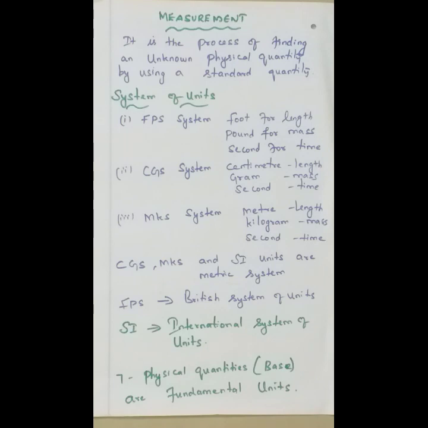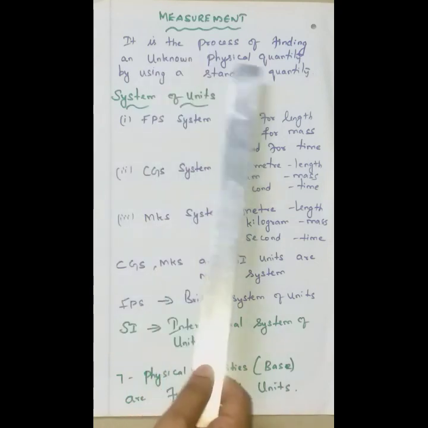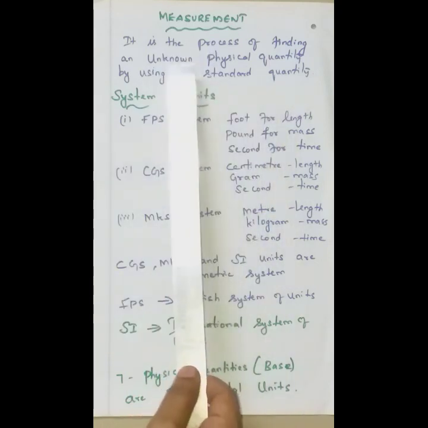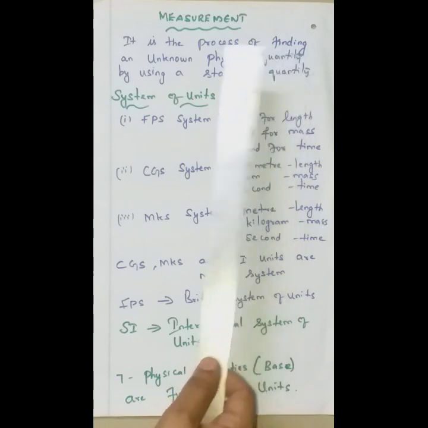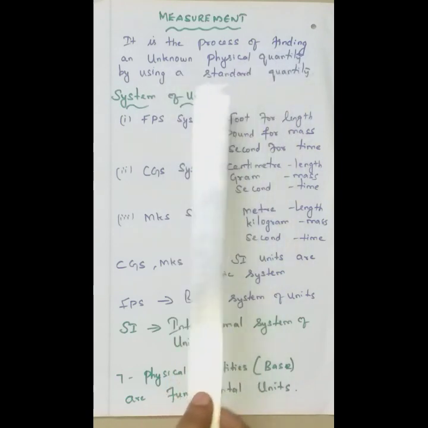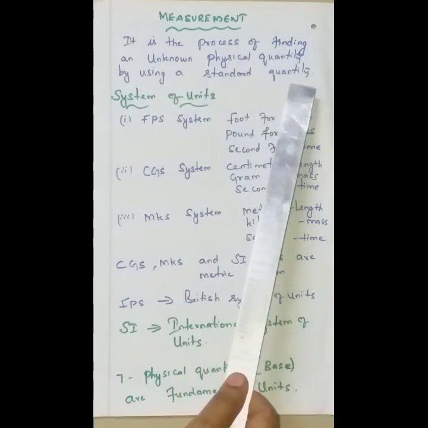That means if you want to measure the length of the textbook or the length of the table or the length of the classroom, etc., we are using the measuring tape. So, by using the tape, what is the unit mentioned, whether it is maybe a meter, etc. So, these are the standard quantities. That is, it is a process of finding an unknown physical quantity by using a standard quantity.